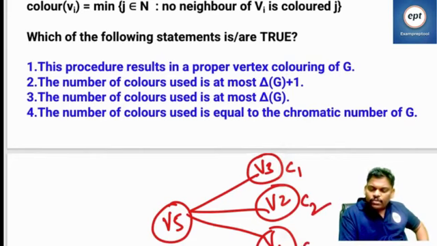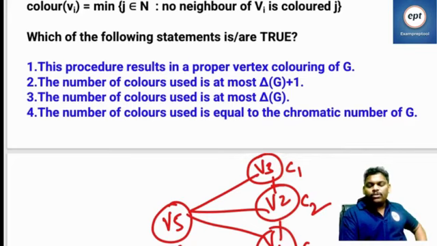So the V5 color is going to be the minimum color which is not there among its neighbors. C1, C2, C3 are there. The colors we don't have are C4 and C5, but the minimum is C4.